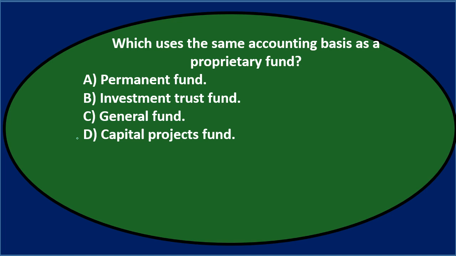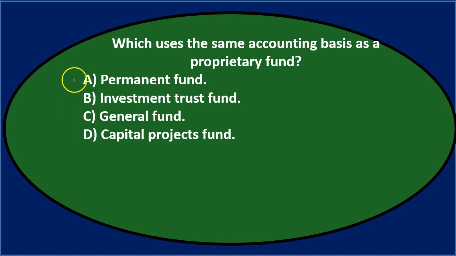When we don't know where a fund goes, the first guess is probably a governmental type fund. It uses modified accrual, as opposed to the normal accrual. The proprietary funds, typically the internal service fund and the enterprise fund, use a more normal accrual basis because those are more similar to for-profit accounting. And then the fiduciary funds, acting as a fiduciary, are the other type where there's some type of fiduciary responsibility.